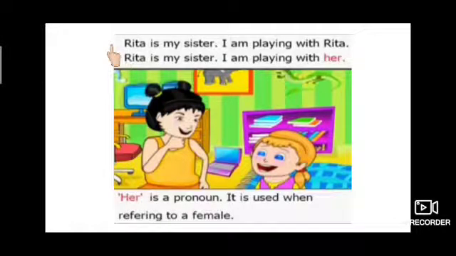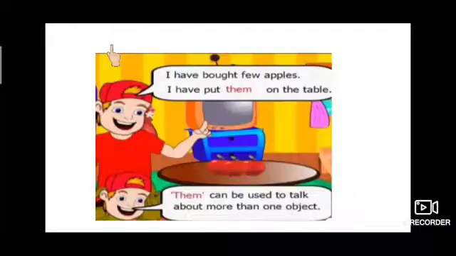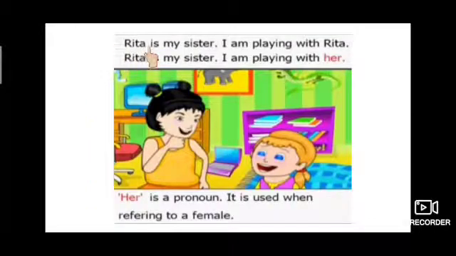Here we will take the next pronoun, her. Rita is my sister. I am playing with Rita. So instead of using Rita again and again, we are using the pronoun her in the telling part. Rita is my sister.